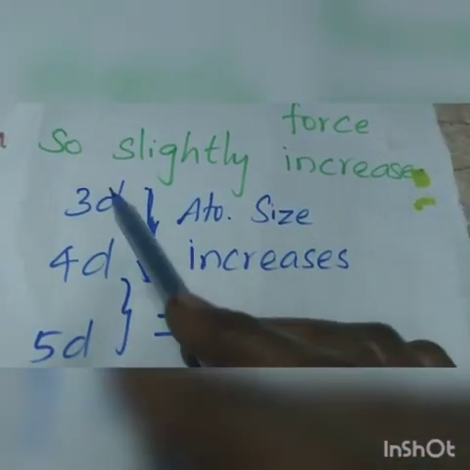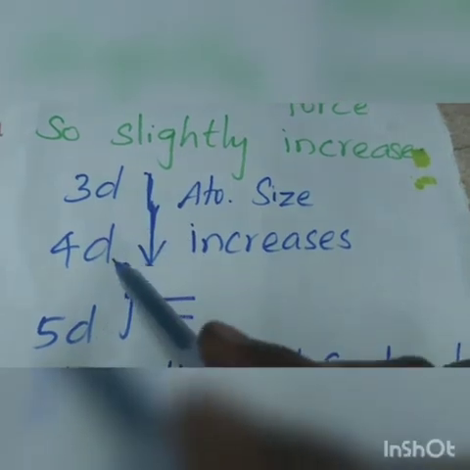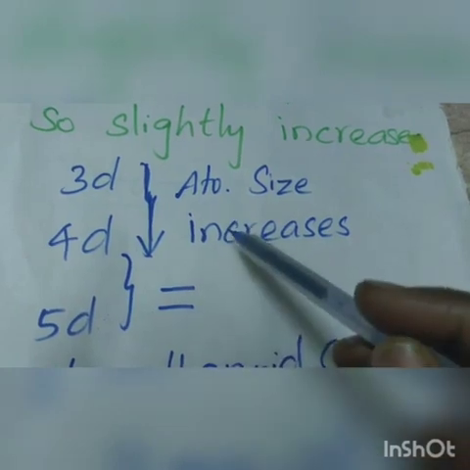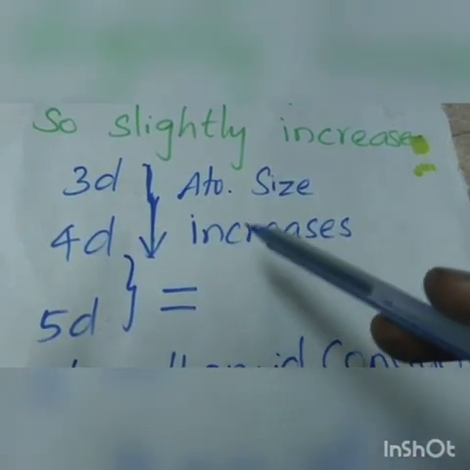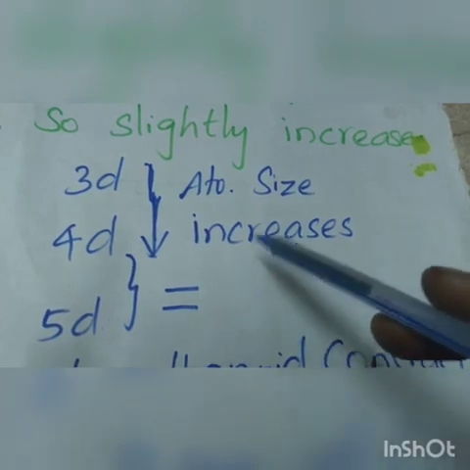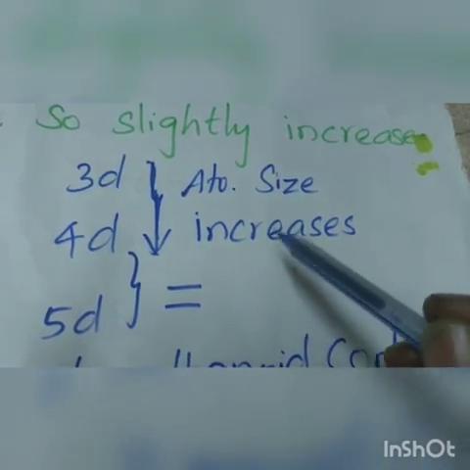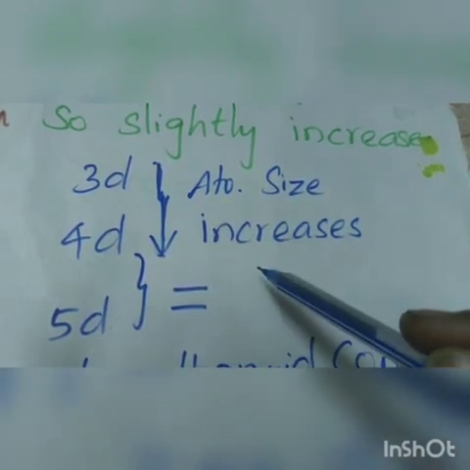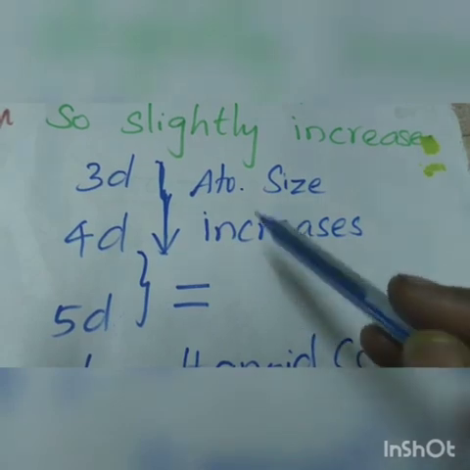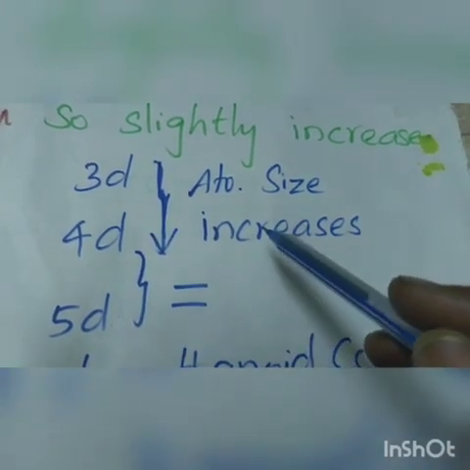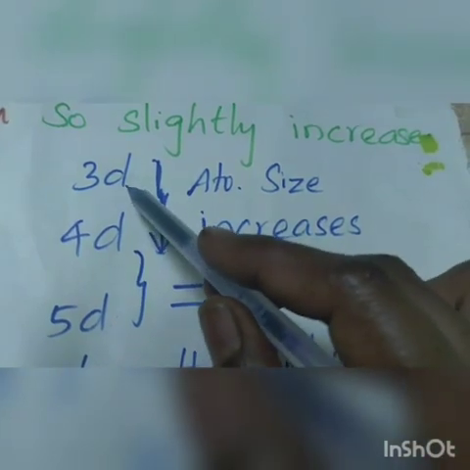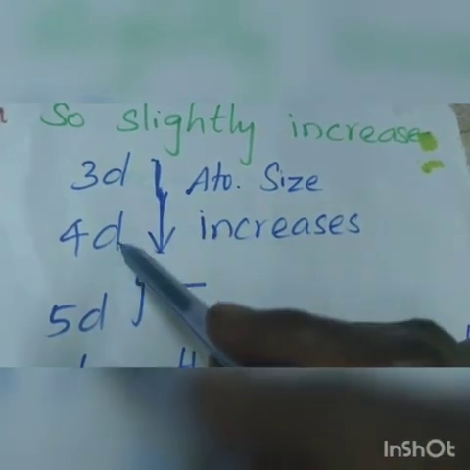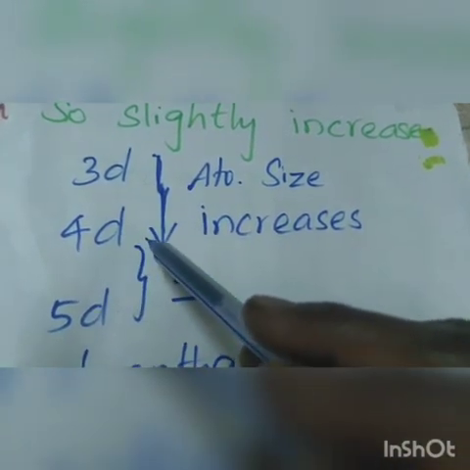Next we discuss the 3d series of elements atomic size compared with the 4d series and 5d series of elements. Already we know in periods from top to bottom atomic size of elements increases because the incoming electron enters a new shell. If a new shell is created, the distance between the center of the nucleus and the outermost shell of electrons increases. So automatically size increases. Same concept when we compare the 3d series with the 4d series: the atomic size increases.